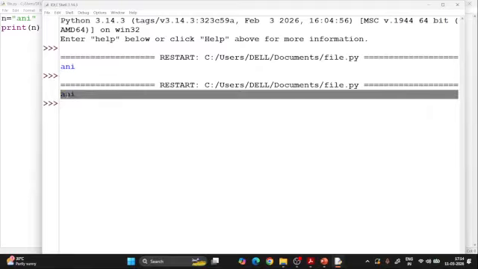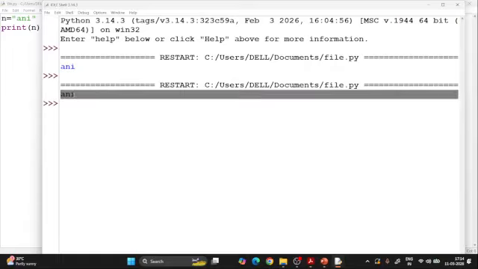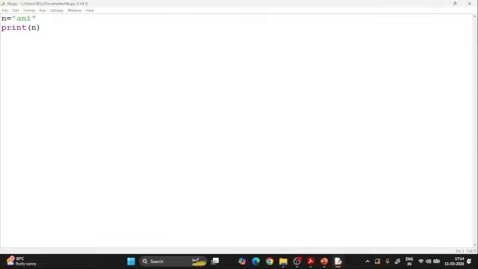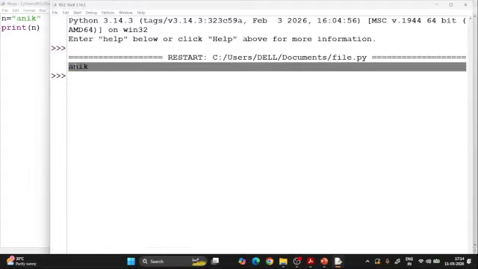See, Annie is the name of a person, and I'm getting Annie in the output. But what happens if I close this and put another name here, for example Anik, and run the code? This time Annie will not be there, this time Anik will be there, if you are able to see this. So that is where we say I want to store the data permanently.